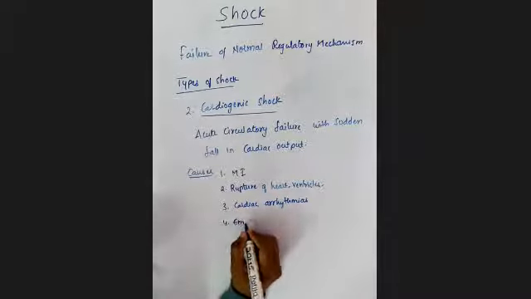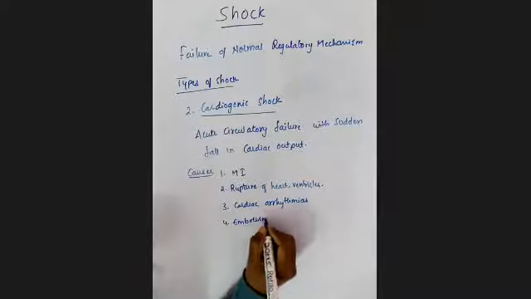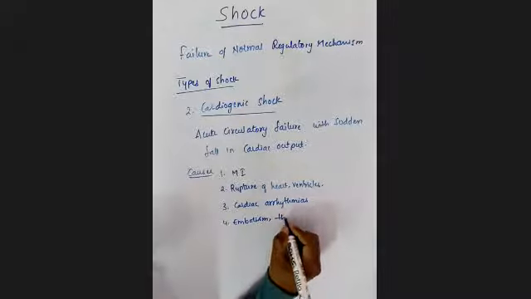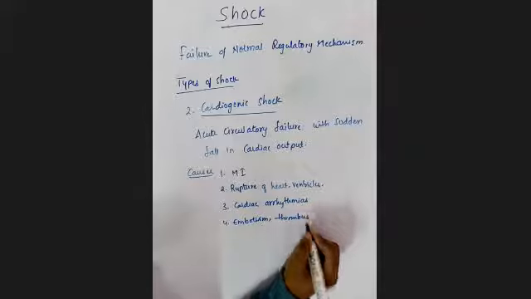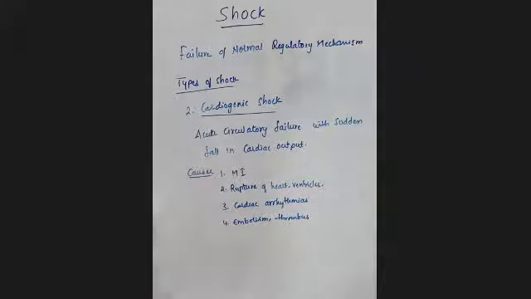The next one is the rupture of the heart, ventricles, or the papillary muscles. The next one is cardiac arrhythmias and embolism or thrombus. So these are some causes which may lead to this kind of cardiogenic shock.